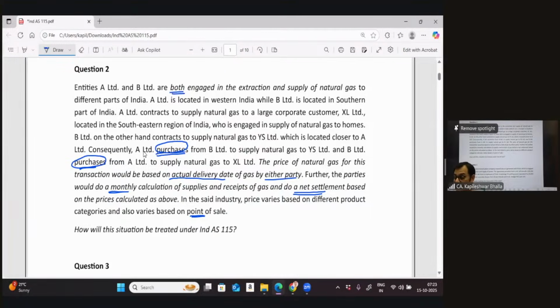But what we need to see in this particular case is whether there is a commercial substance or not. You can see that A makes a purchase from B, B makes a purchase from A, and they sit down at the end of each month and do a net settlement of all the transactions which have happened. So the main question is whether there is a commercial substance or not. Let me put that question back to you. What do you say? Is this within the scope of the standard or not?